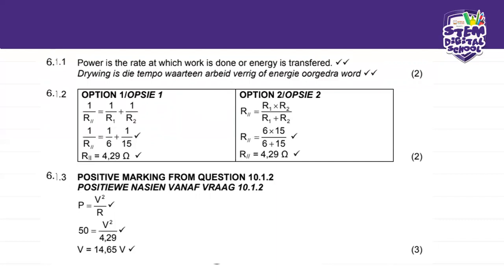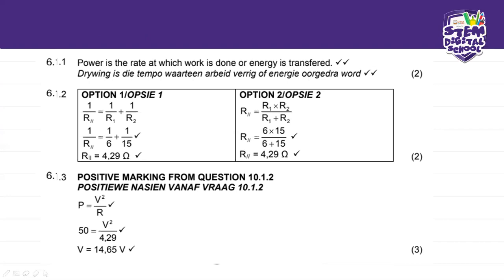Here in the test, they basically showed two options that you can do. Here, you can say R parallel is equal to R1 times R2 divided by R1 plus R2. And there we have it. And that's where we get our R parallel. I think option 2 is much simpler because now you don't have to worry about having to cross multiply and make mistakes. Because when you're writing a test, there's always the panic mode and the pressure of time, and you do not have time to discriminate your information thoroughly. So that's why I prefer to use this one right here. It's much simpler.